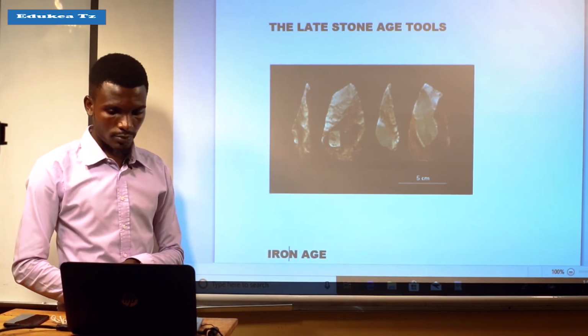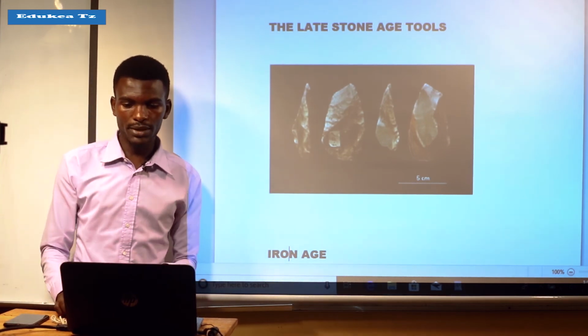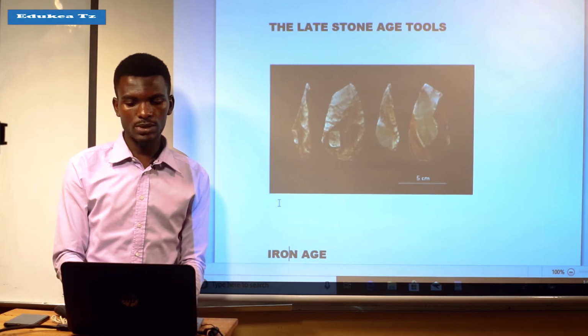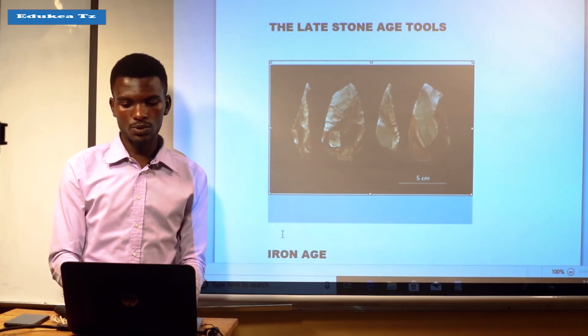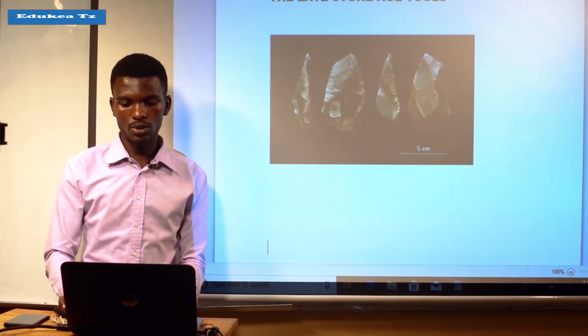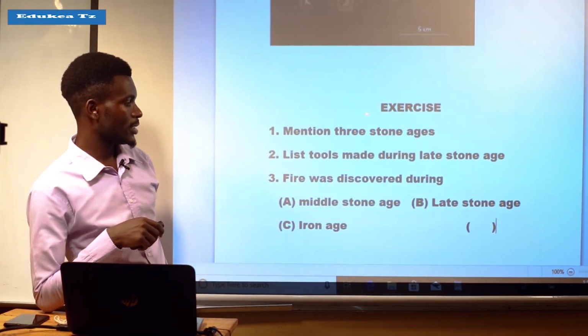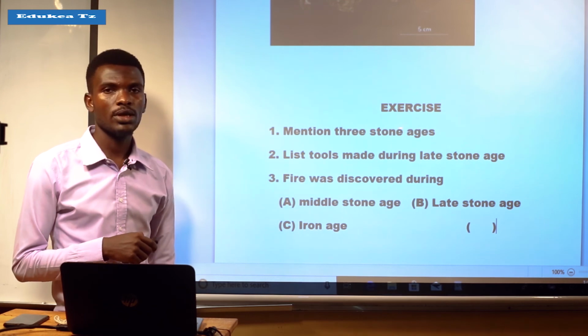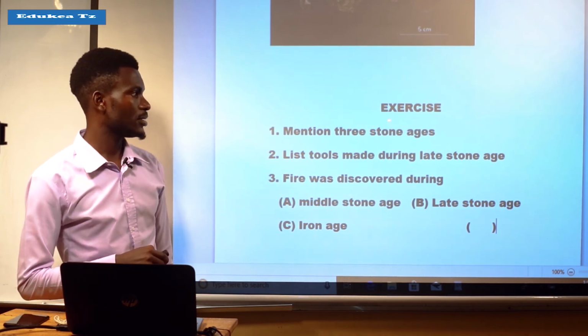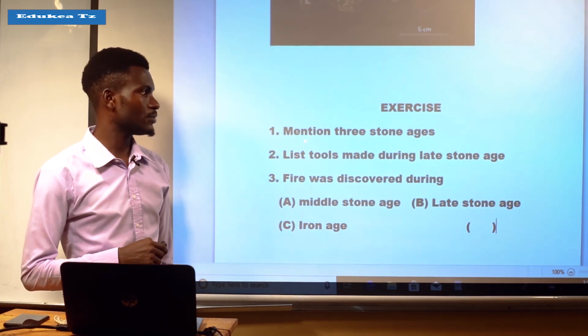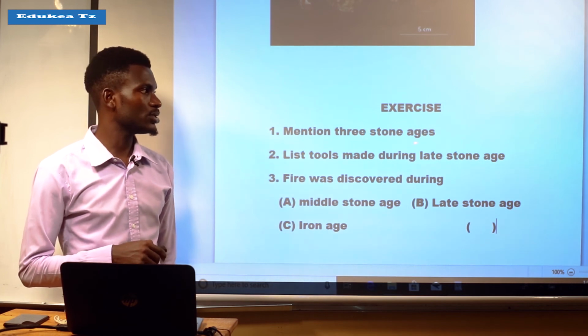And I would like to end here and give you some questions which you are supposed to answer. So I would like to give you an exercise which includes three questions. The first one is mention three Stone Ages.